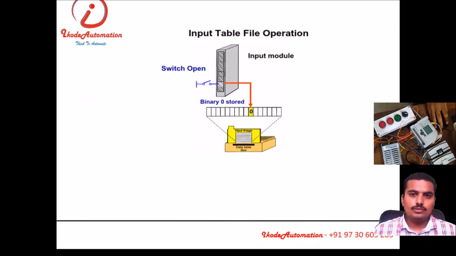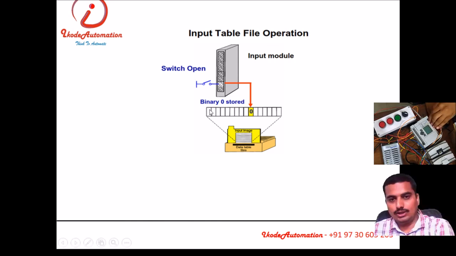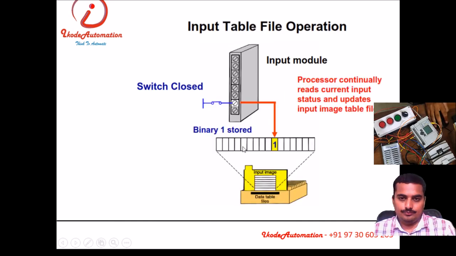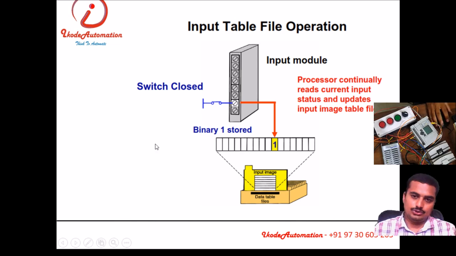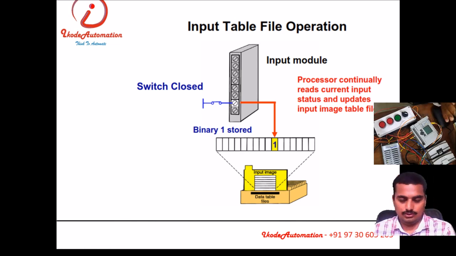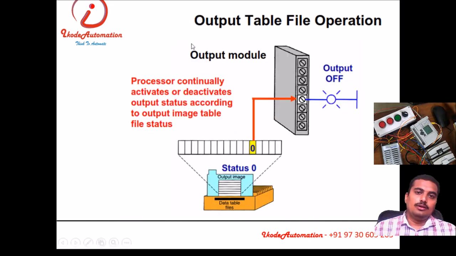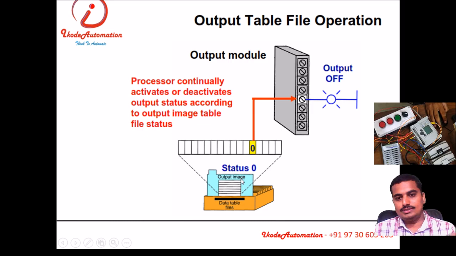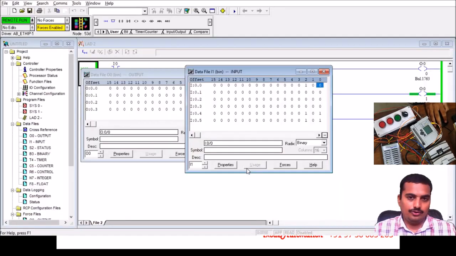So the physical input connected to the input card, the status of that input will be stored inside a data table that is allocated for input. If the physical input is off, it will store 0. If the physical input is on, it will store 1. Likewise for the output, if the status is 1, then the physical output will be on. If the status is 0, the physical output will be off.